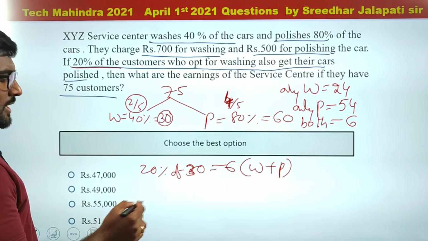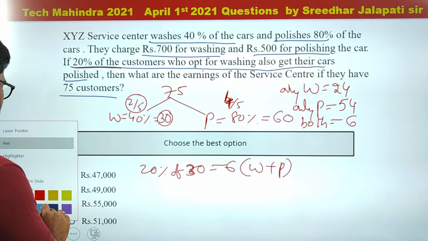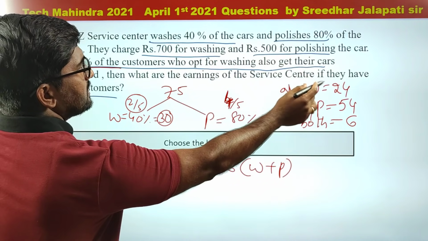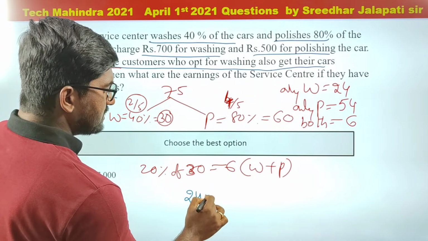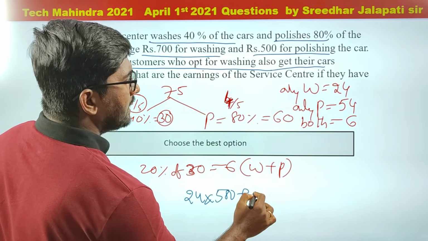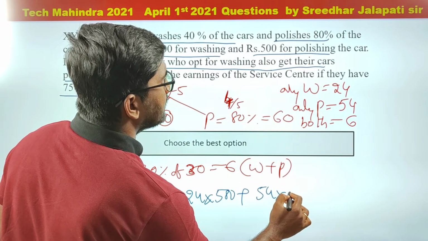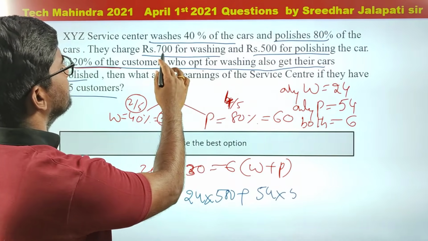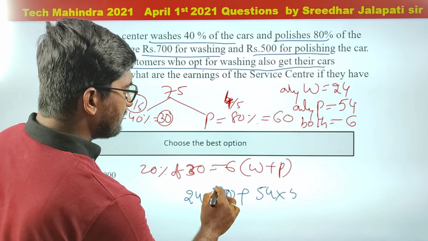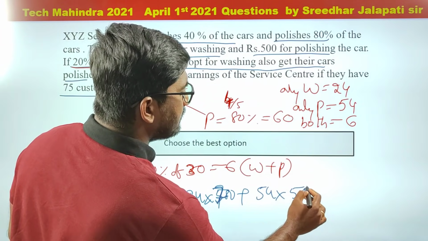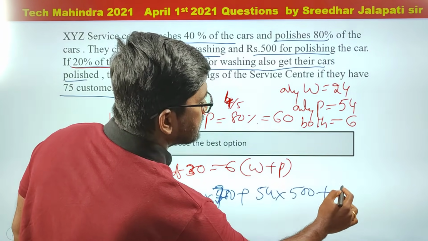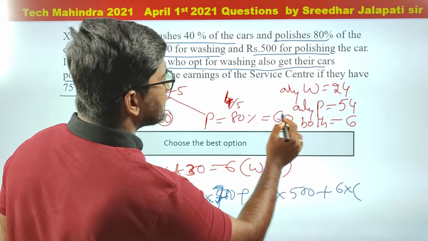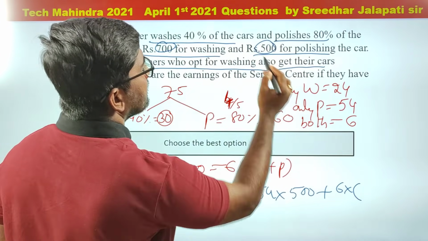Now let us calculate the money. It's given that 700 rupees for washing, 500 for polishing. So 24 customers, 700 for washing, and 54 customers, 500 for polishing, plus 6 people for both. What is the charge for both? 700 plus 500, 1200.